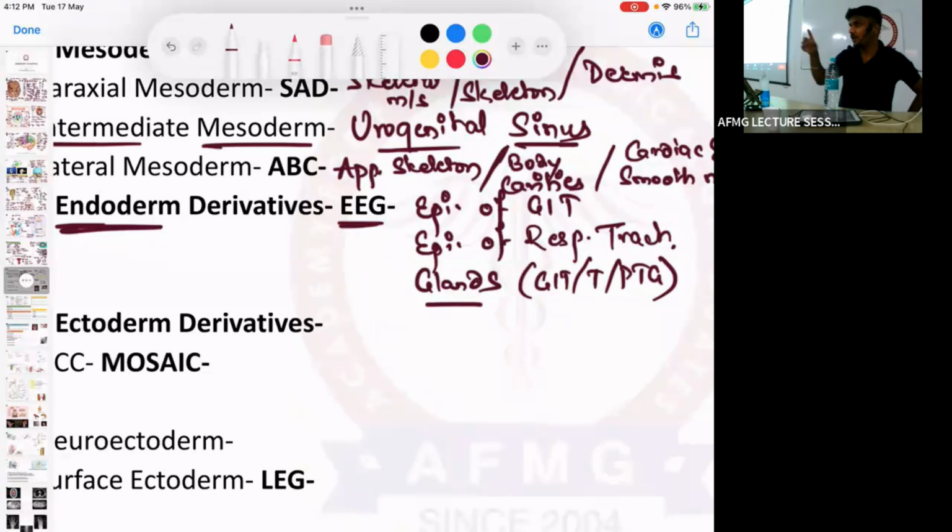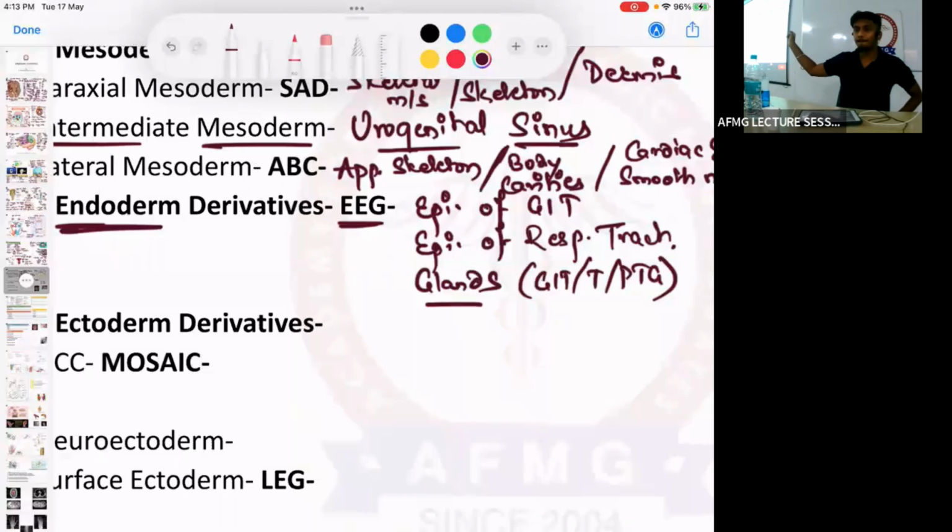And with specialized cells, this is one more previous year question that comes from anatomy. Which specialized cells are present in the fallopian tube? Specialized cells present in fallopian tubes are called PEG cells. PEG cells. Okay? So specialized cells in the fallopian tube are called the PEG cells. Remember.